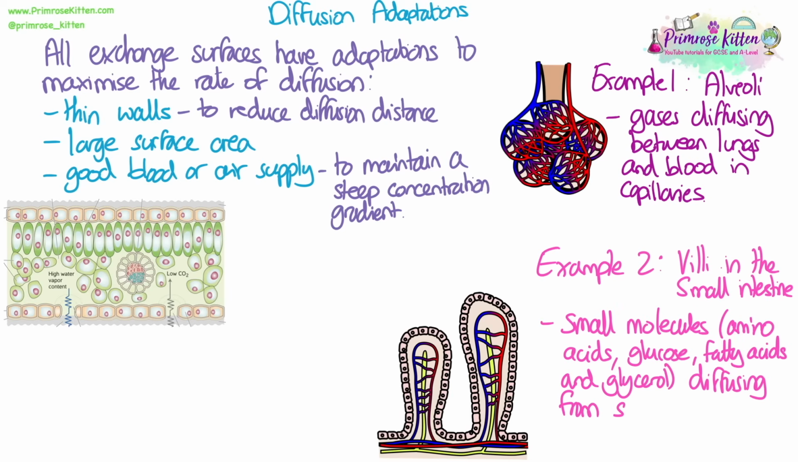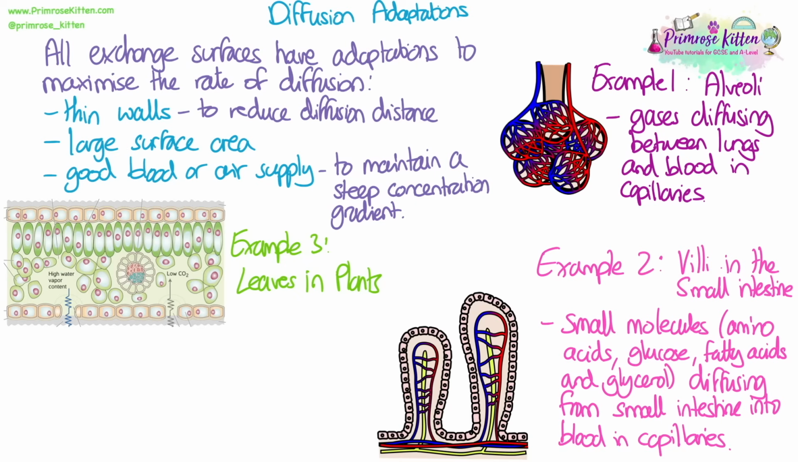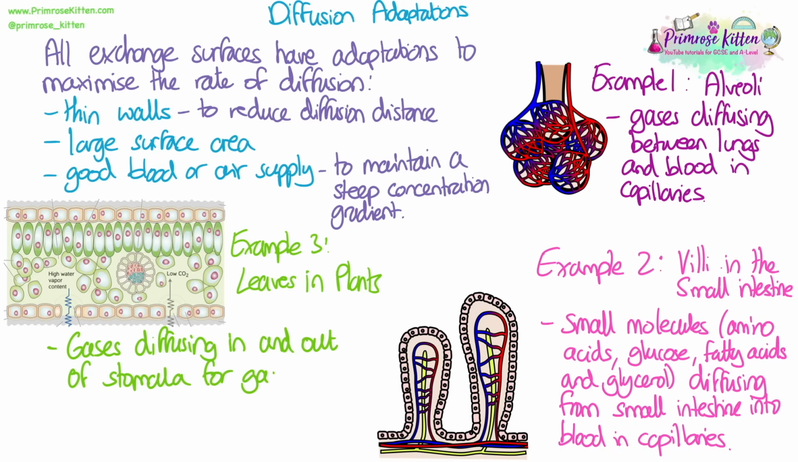The villi in the small intestine, this is where small molecules, so amino acids, glucose, fatty acids and glycerol, which are the products of digestion, diffuse from the small intestine into the blood in capillaries. And finally, leaves in plants. This is where gases will be diffusing in and out of stomata and into the spongy mesophyll tissue layers, where they will be exchanged with cells that are carrying out respiration and photosynthesis.